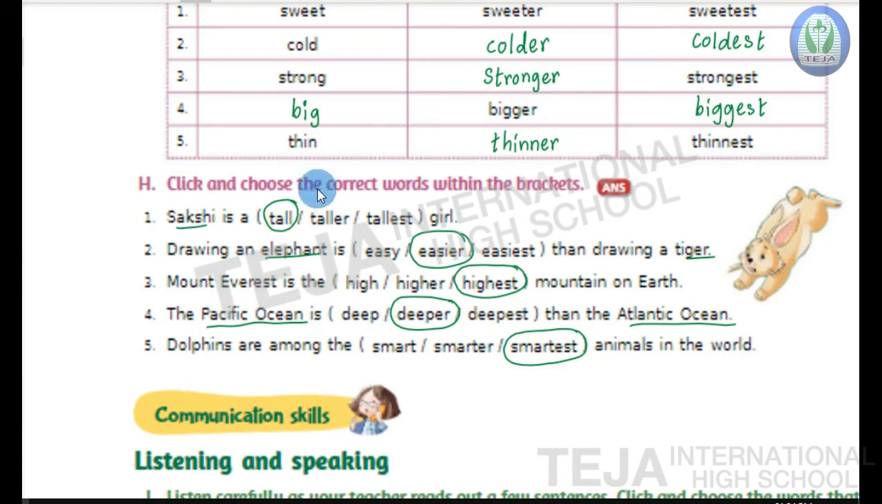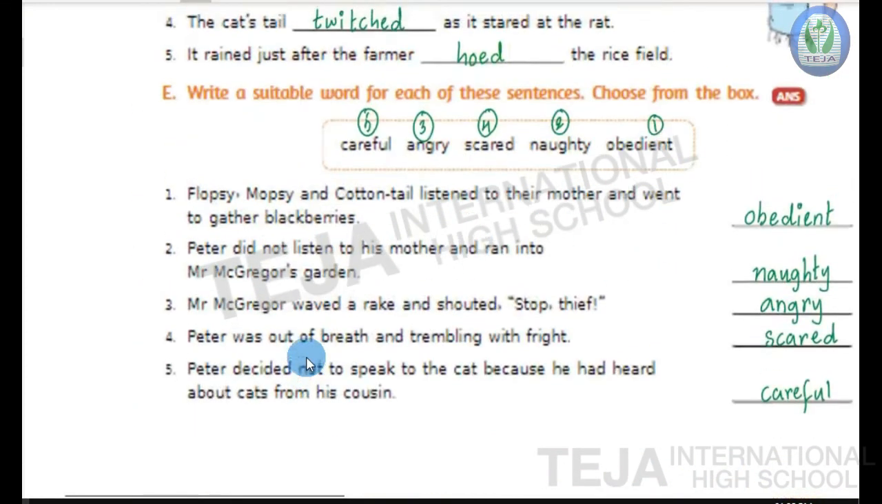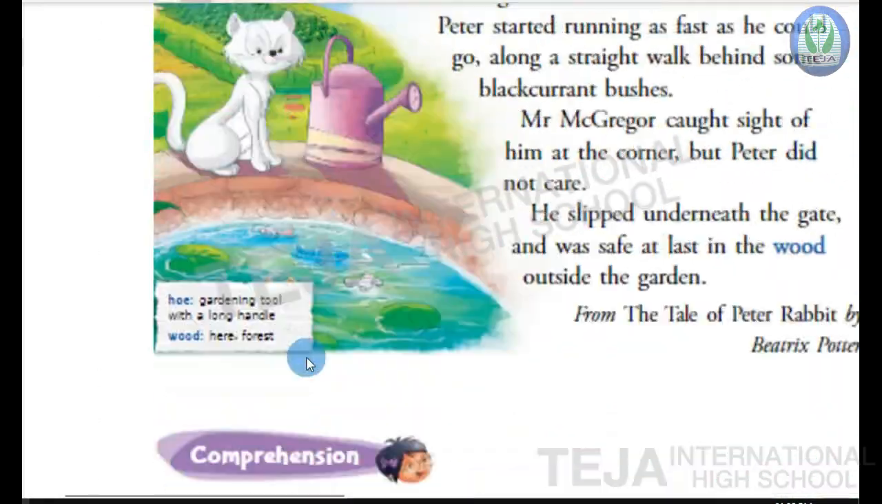Now let's read the sentences, children. First one, Sakshi is a tall girl. Drawing an elephant is easier than drawing a tiger. Mount Everest is the highest mountain on earth. The Pacific Ocean is deeper than the Atlantic Ocean. Last fifth one, dolphins are among the smartest animals in the world. Okay, children. Now with this, we have completed all the bits of lesson 7.